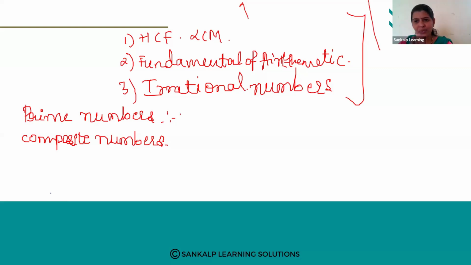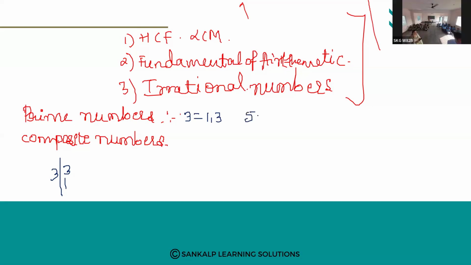See, if I consider one example, that is 3. Tell me the factors of 3. That is 3 ones are 3, or 1 threes are 3. Means only 2 factors I am getting. Tell me the factors of 5. 1 fives are 5 and 5 ones are 5.